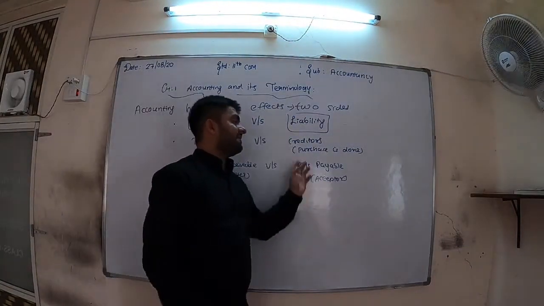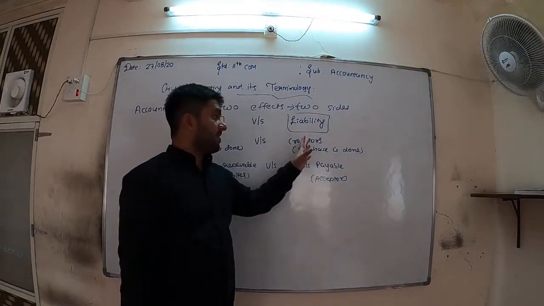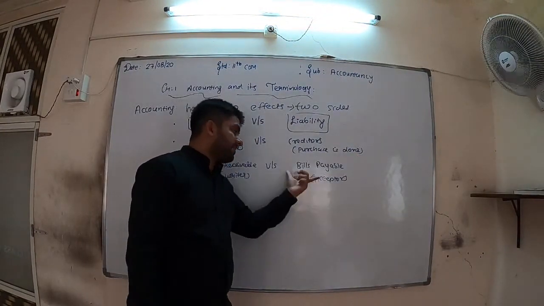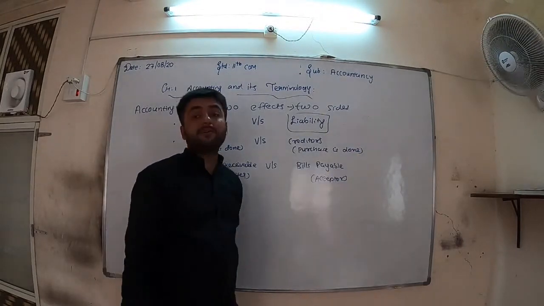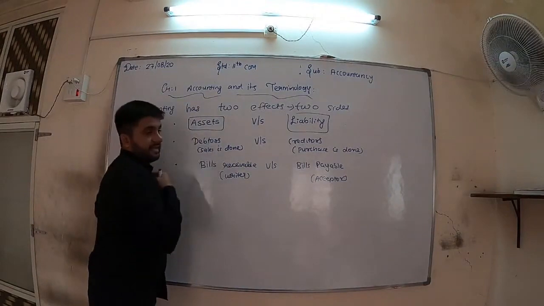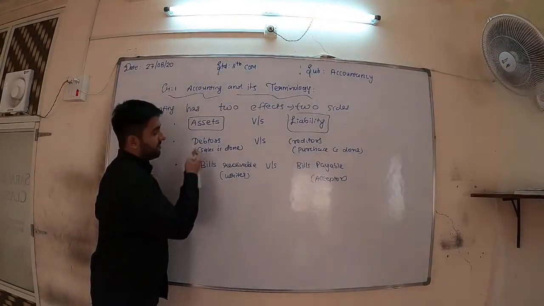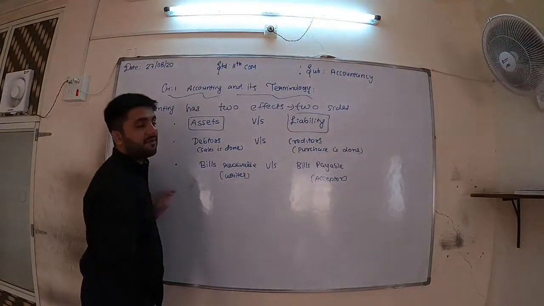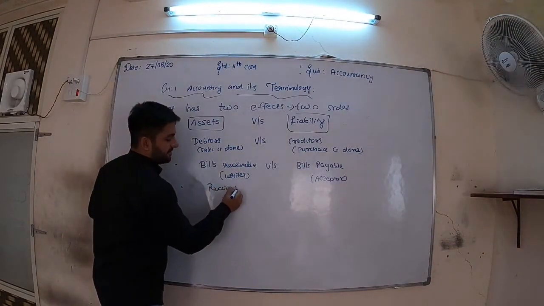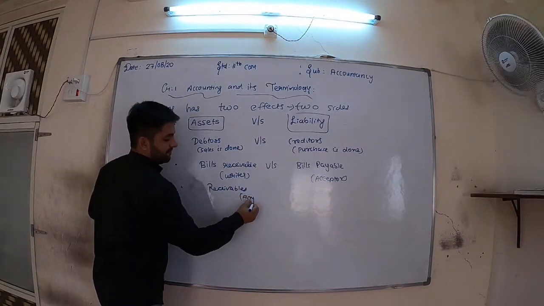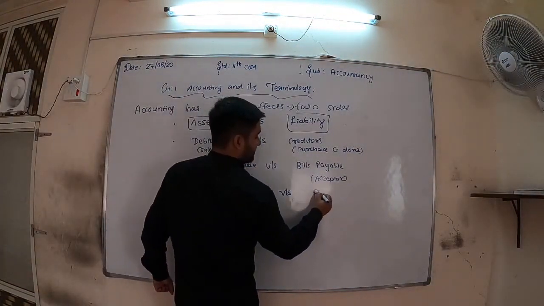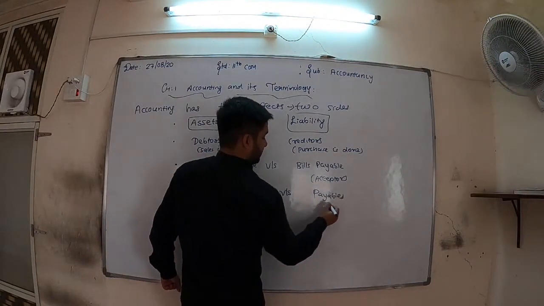Creditor is also a liability, bills payable is also a liability, because in this also we have to pay the money. For liability we have to pay the money, for bills payable also we have to pay the money. Here we have to receive the money. From assets we will receive the money in future, from debtors we will receive, from bills receivable also we will receive. And one more, simply receivables, any type, and opposite to it will be payables, any type.